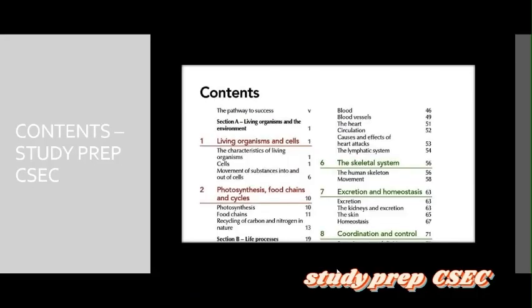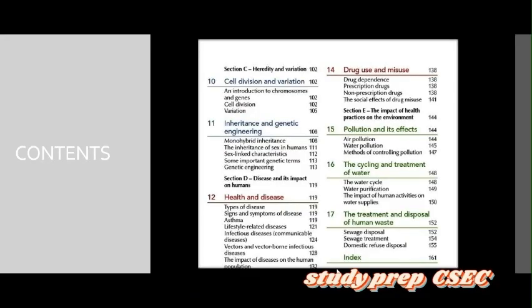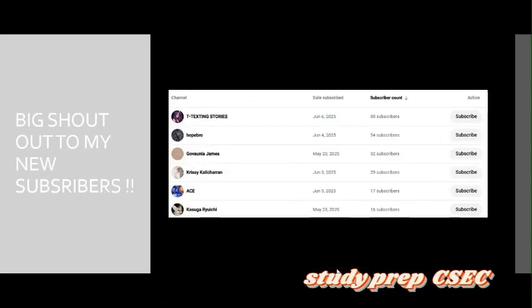So the contents as on the screen are what we'll be covering: living organisms, photosynthesis, food chains and cycles, the skeletal system and homeostasis, coordination and control, nutrition, the respiratory system, the circulatory system, the reproductive system, cell division and variation, inheritance and genetic engineering, health and disease, drug use and misuse, pollution and its effects, the cycling and treatment of water, the treatment and disposal of human waste. All of these contents will be covered.